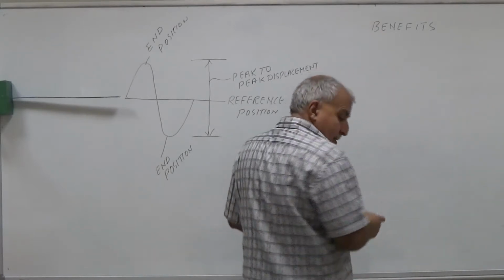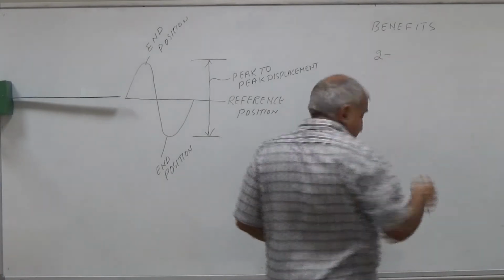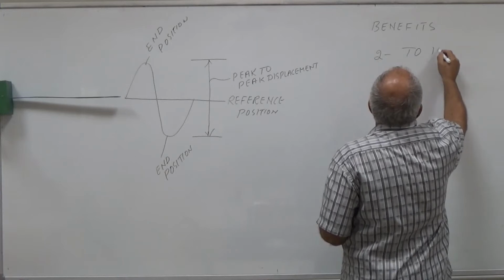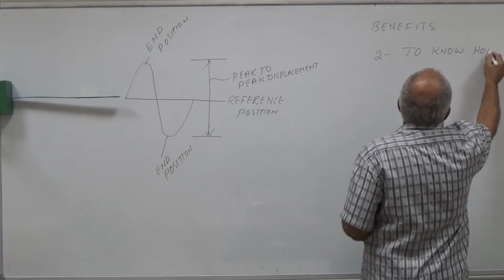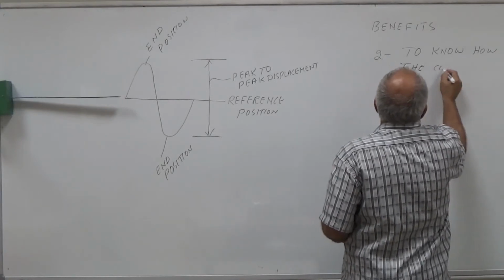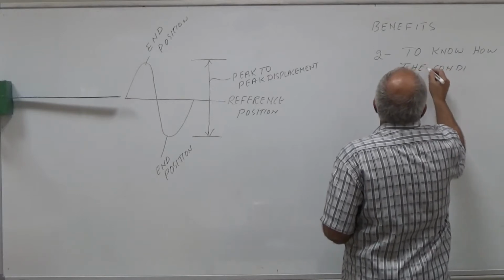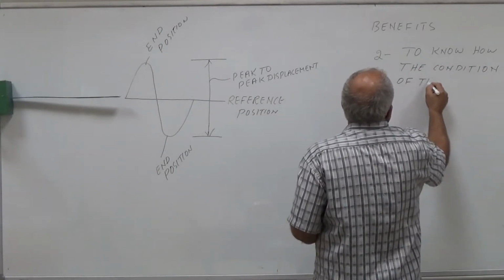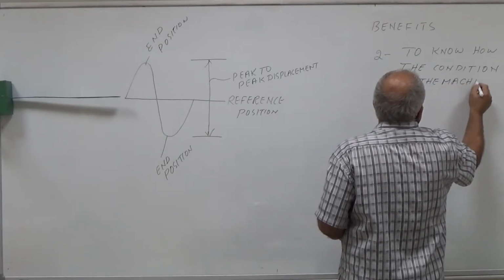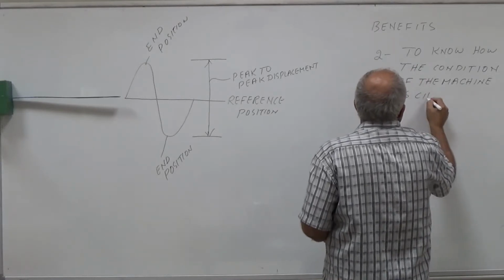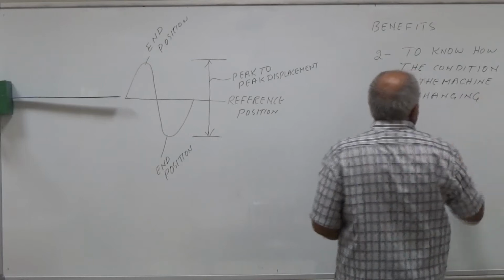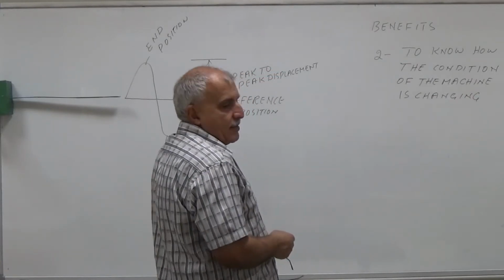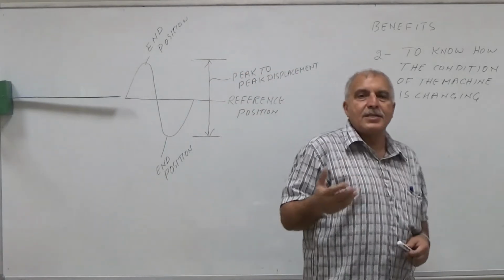What is the number two benefit? Number two benefit is to know how the condition of the machine is changing. So by knowing the change in the condition of the machine,